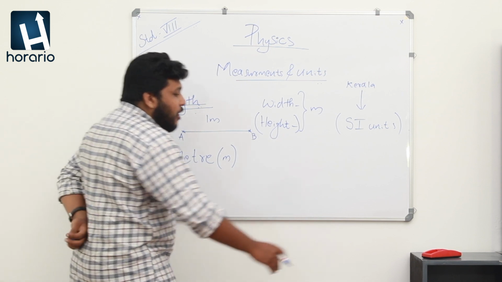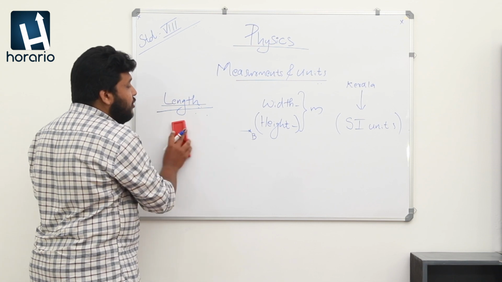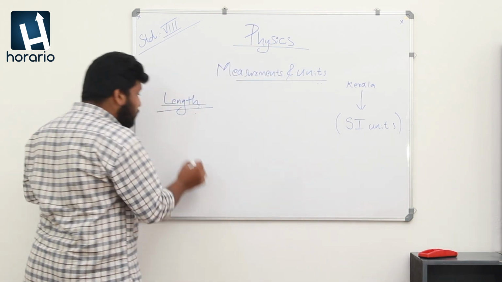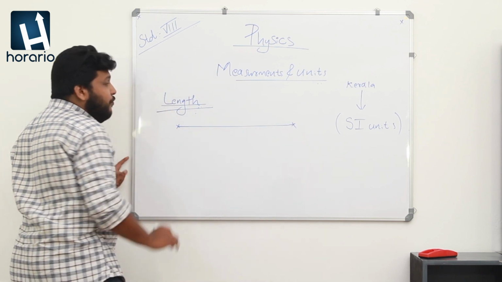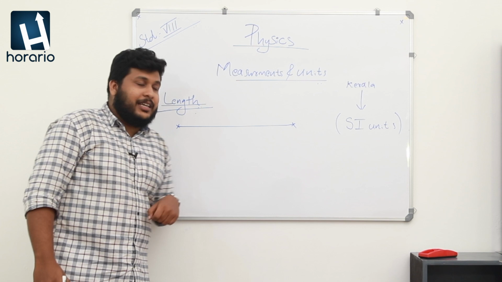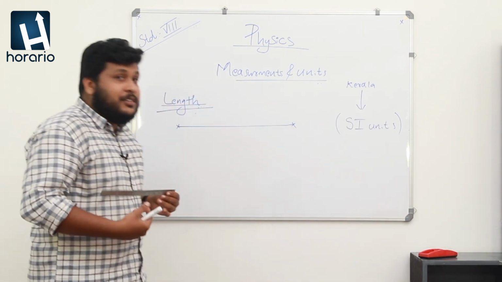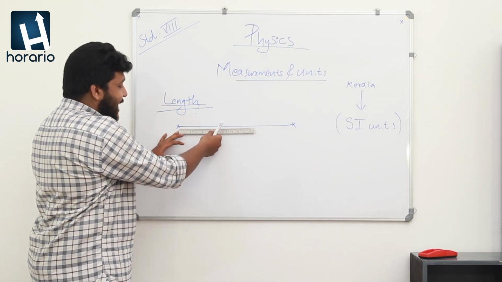Okay, my students, I think you are now aware of the terms we use for finding the length. For measuring a line with this much distance, it is very easy to measure it with the help of a scale.